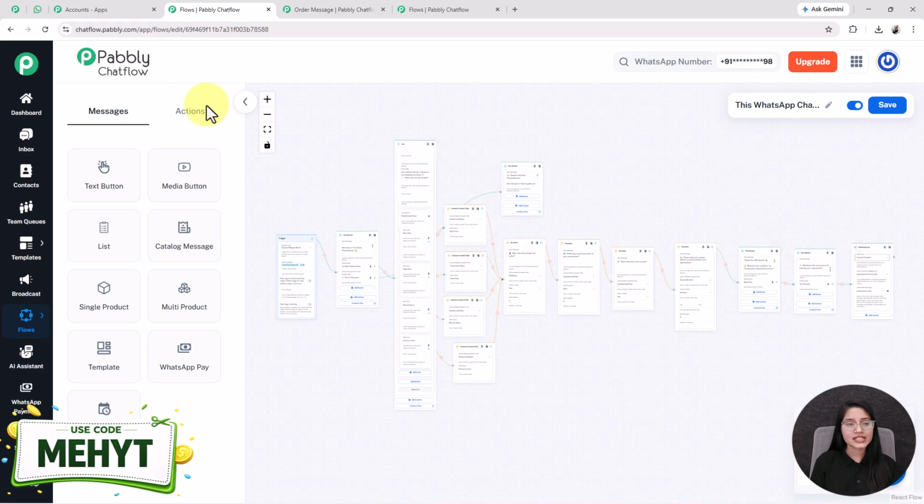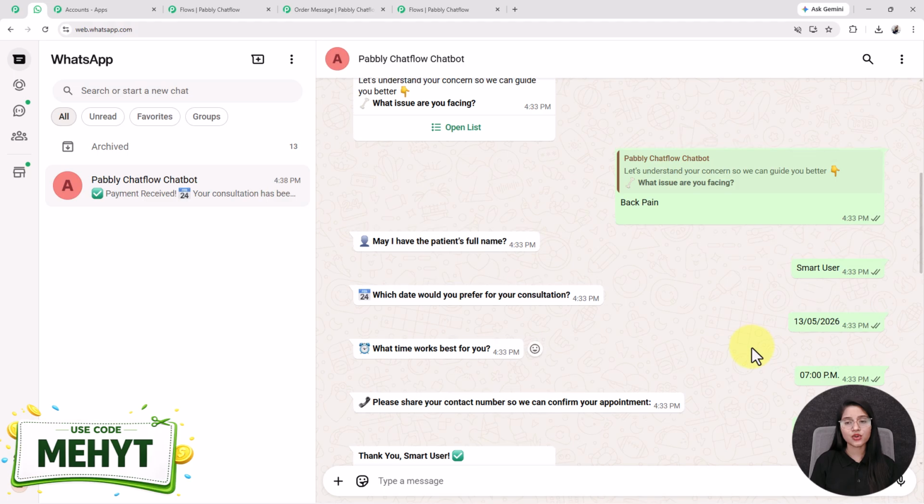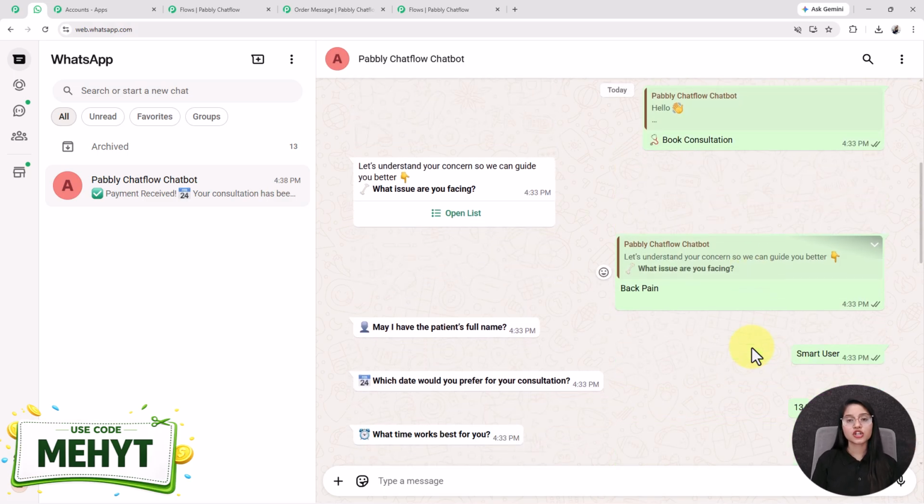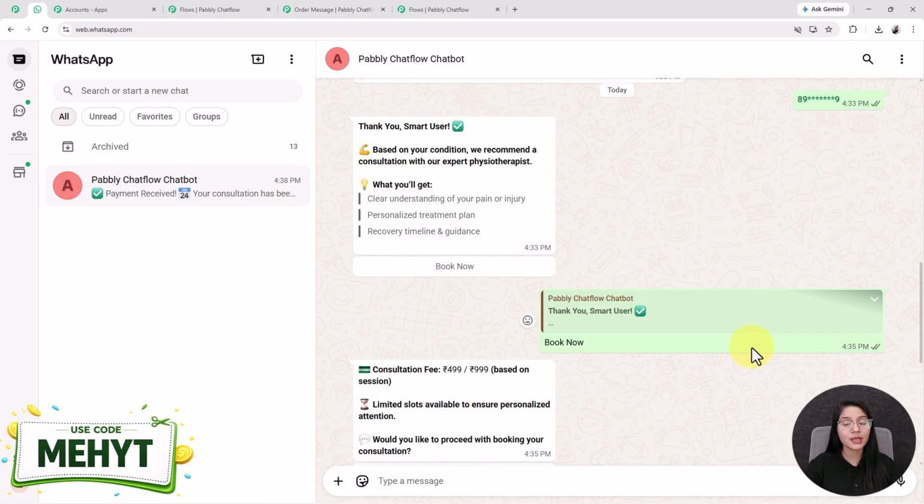This automated WhatsApp chatbot will give instant replies to your users in real time like this. A book consultation, ask about their information, and also captures the payment 24/7 without you touching your phone. So what are you waiting for? Go and try this amazing chatbot for your own business too.